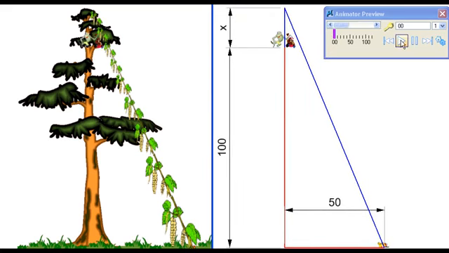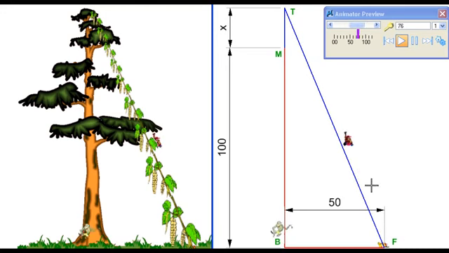Let's now try to solve this problem using algebra first. Since both monkeys are traveling at the same speed and arrive at the fruit at the same time, starting from the same point, of course, their paths, one shown in blue here and one in red, must be of equal length. For ease, let us label these points. Say T is the top, M is the monkey position, B is the bottom of the tree, and F is